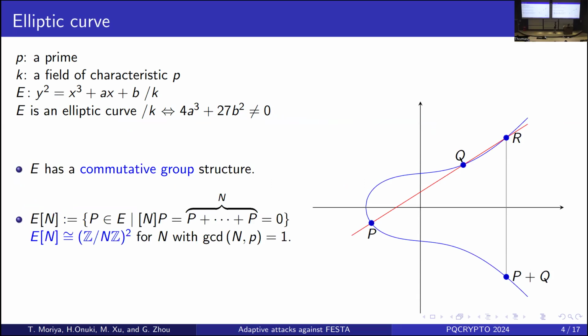From P and Q, we can define P plus Q as in this figure, and this operation provides a commutative group structure. I also introduce a property of the n-torsion subgroup: if n is prime to p, then the n-torsion subgroup E[n] is isomorphic to Z over n, squared. We use this property for the construction of FESTA.